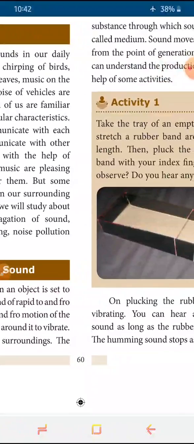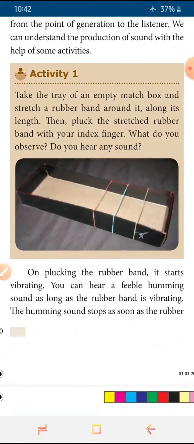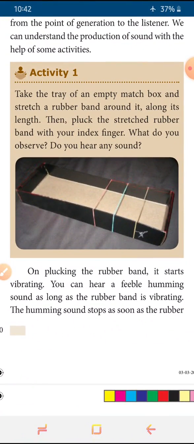And now we are going to discuss activity 1. So we are taking the tray of an empty matchbox. It is stretched with the rubber band. So around that we are stretching the rubber band along its length, and then we are plucking the stretched band. We are stretching 2 or more rubber bands with our index finger.